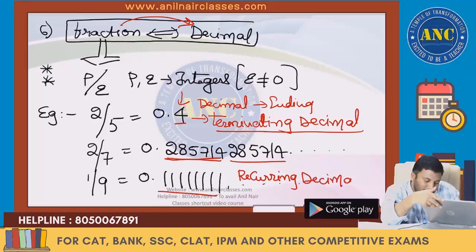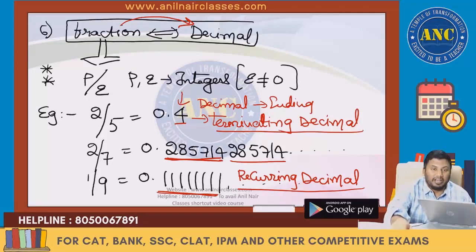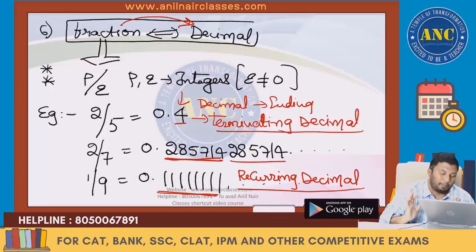Here 285714 is repeating, here 1 is repeating. Terminating decimal is a decimal which terminates. Recurring decimal is a decimal which repeats.